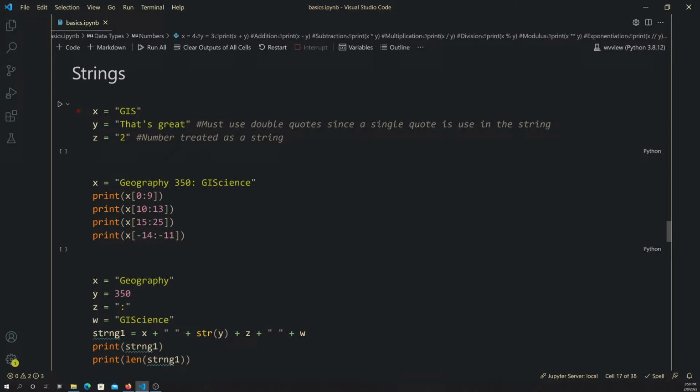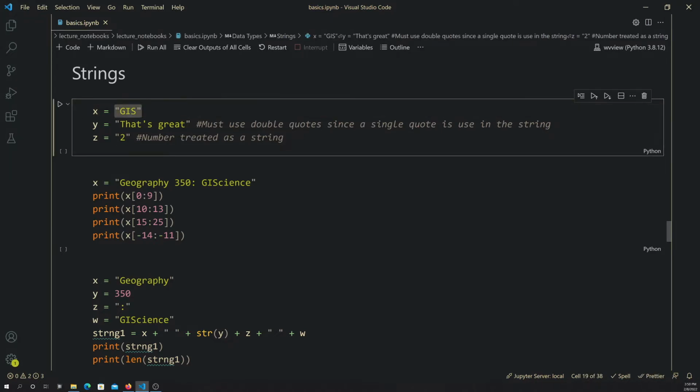So anyway, these are just some examples of strings. So GIS is a string. That's great as a string. And the number 2 being treated as a string as opposed to being treated as a number, because again, it's in quotes. So there's some strings.